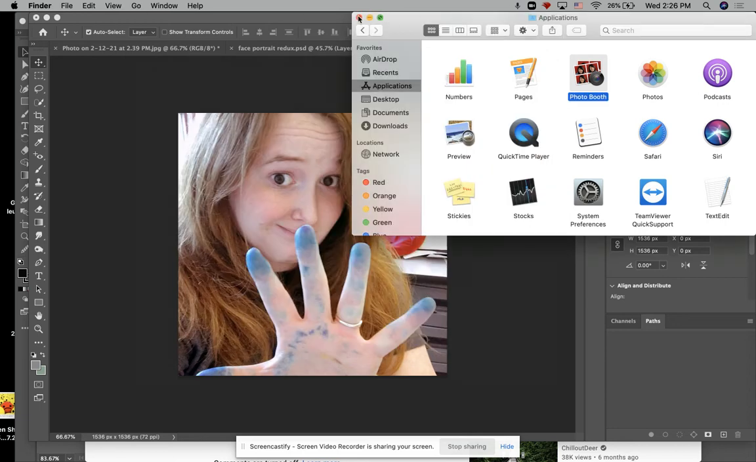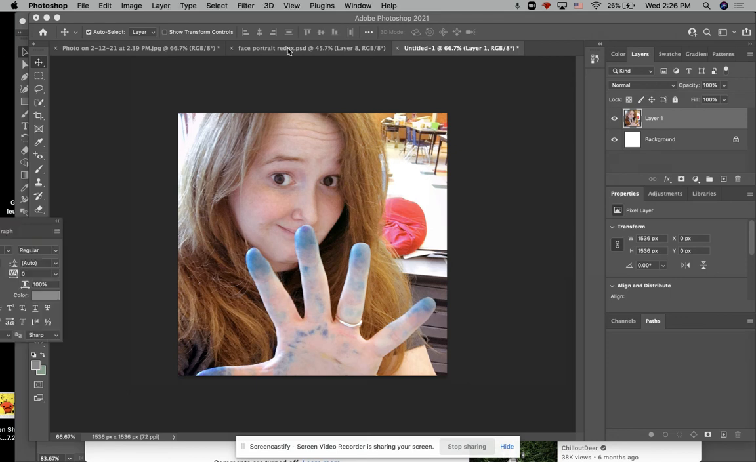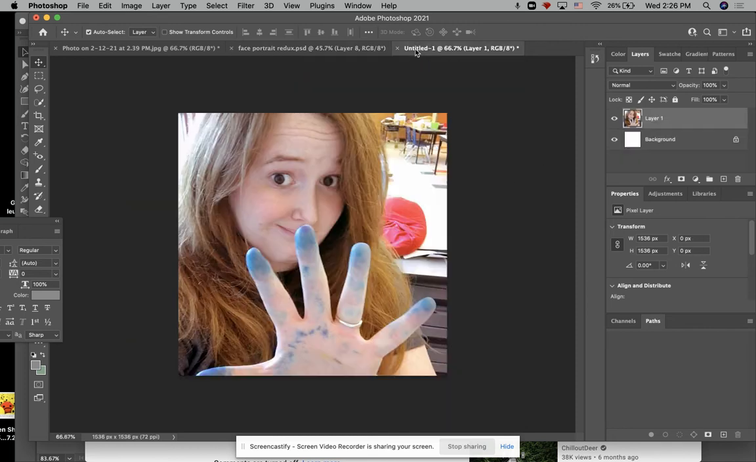So I've already got my photo here, and I'm going to show you a couple different ways you can play around with it. We're going to be doing a 4x4 grid of different faces that you've made, different colors. You can really decide what direction you want to go with. I'm going to teach you a little bit about selecting by color and fill, and a little bit about layer styles.